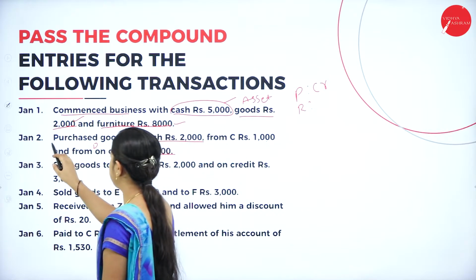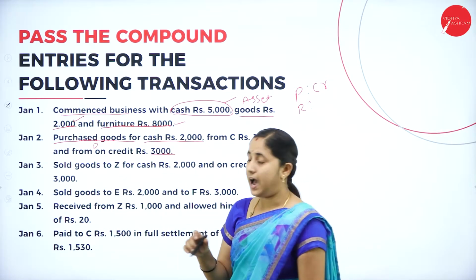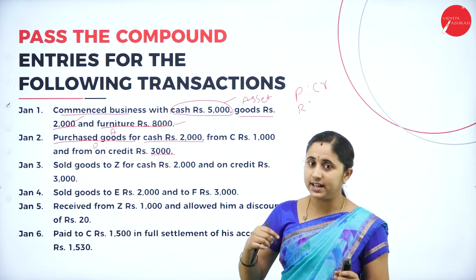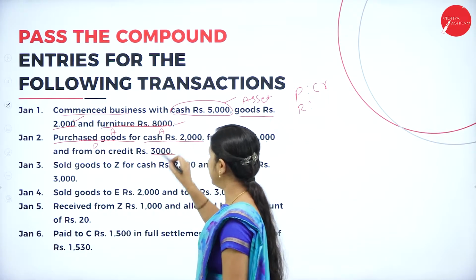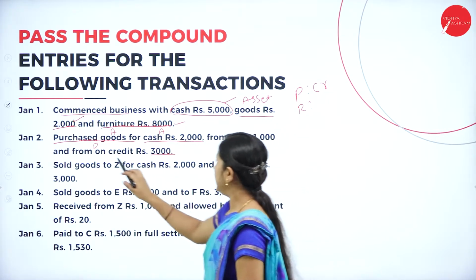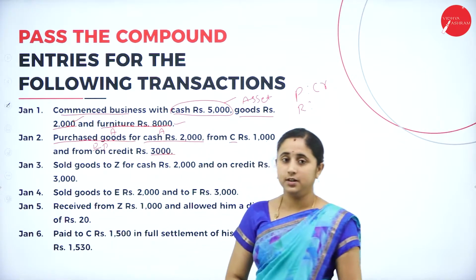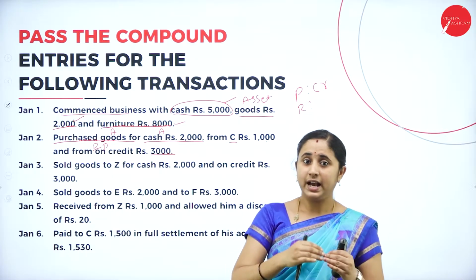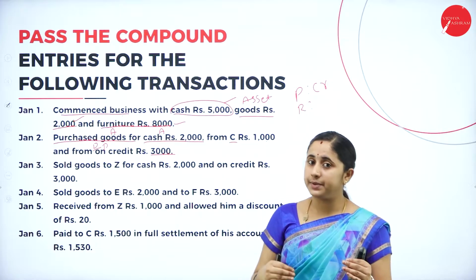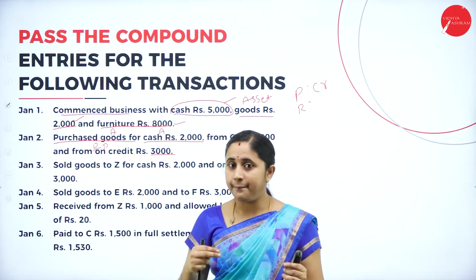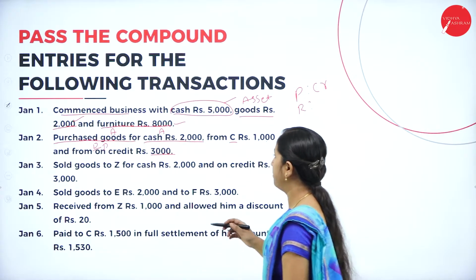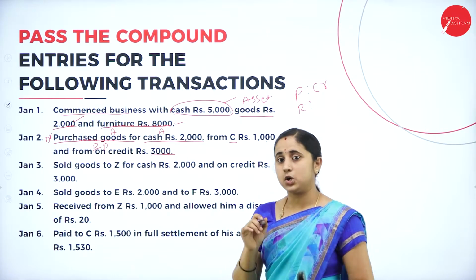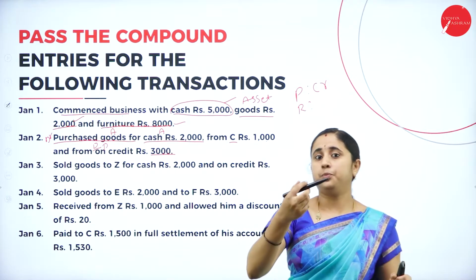So purchase of goods means goods is an asset. And here you are purchasing for cash as well as credit. Cash is also an asset and on credit, that means C and D are persons. So here, when you make a purchase, goods is coming in. Goods is coming in. It is an asset. When the goods is coming in, you need to debit the purchase. You need to debit the purchase and cash. Cash is also an asset. When you purchase, you need to pay the cash.